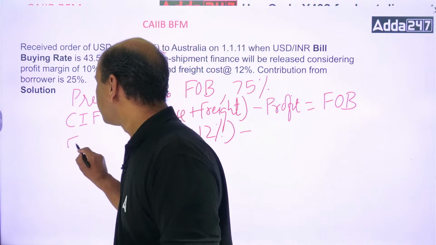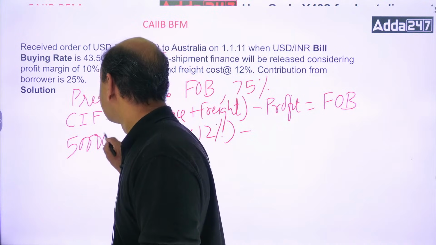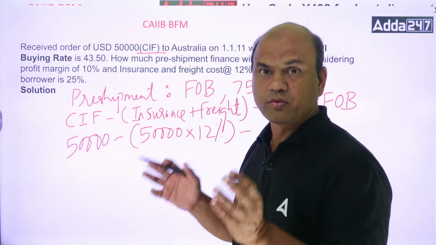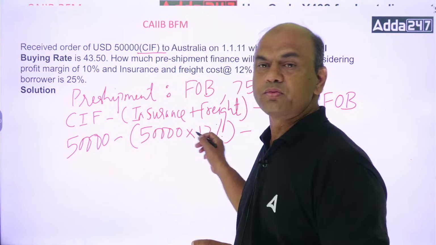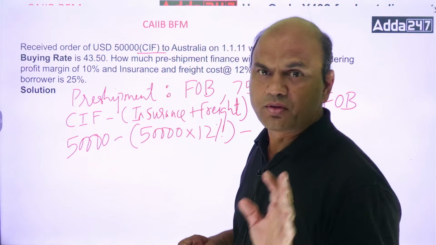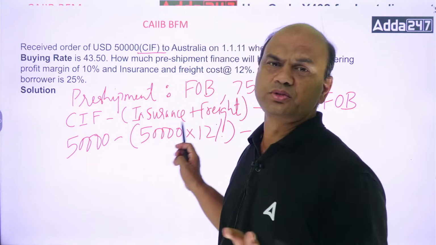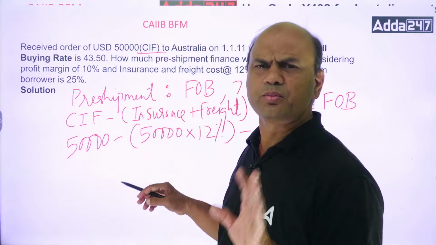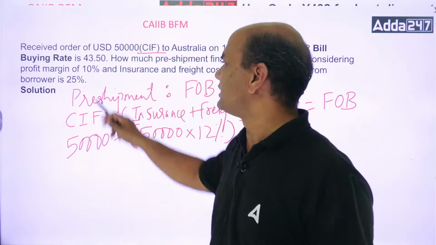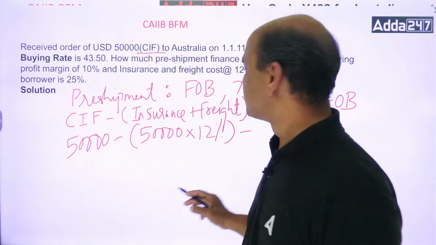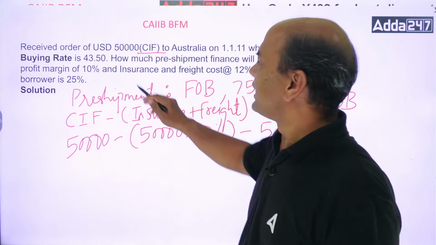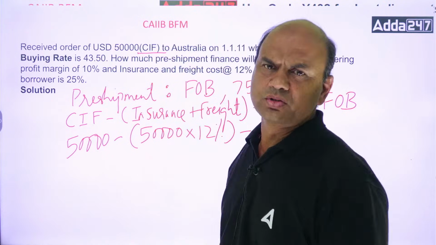Profit is calculated like this: CIF value 50,000 minus this, whatever answer you get, because after all that is your final cost. From that, profit is subtracted. But nowadays in exams, they don't ask such a tough part. They'll only say profit is 10% of the value. So directly take 10% of 50,000. That is 5,000.